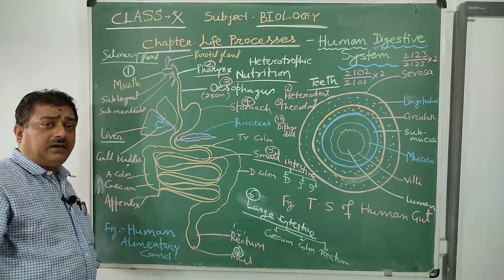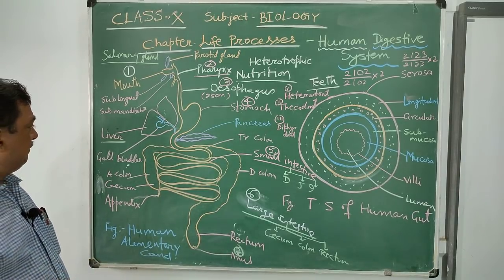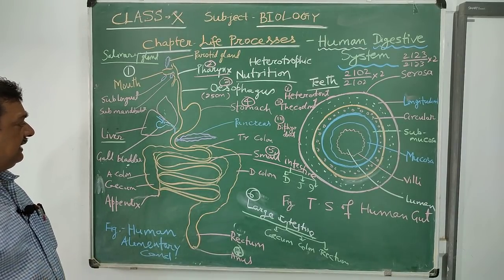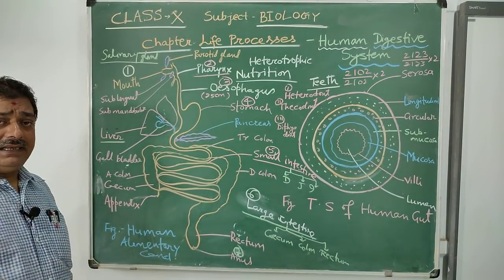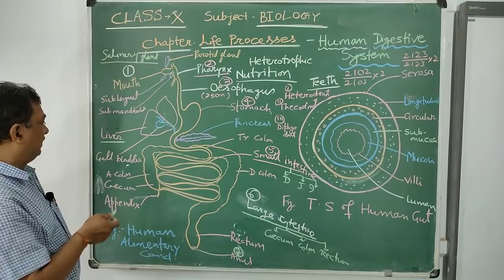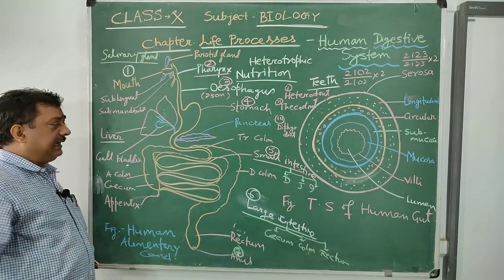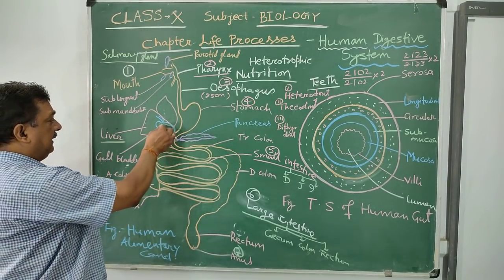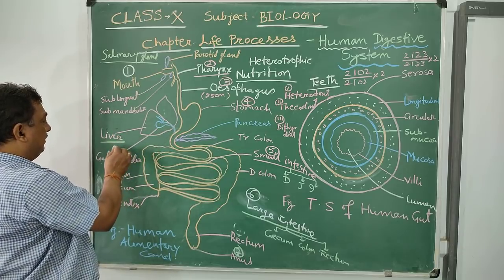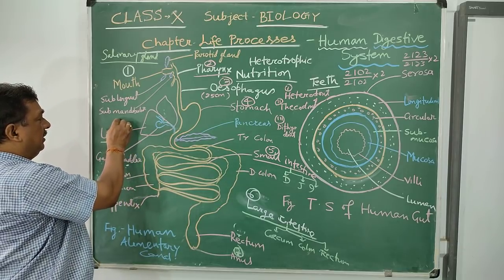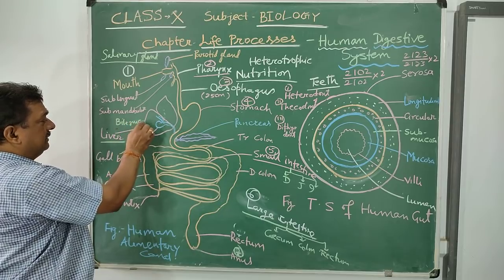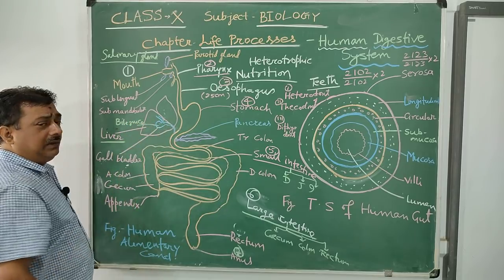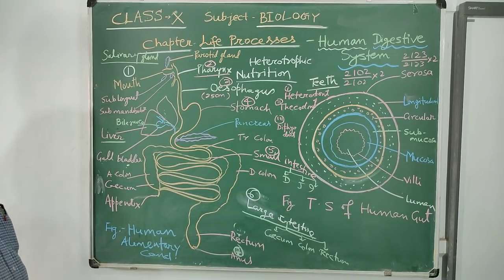The liver is also called hepatic, and the duct arising from the liver is called the hepatic duct. The liver is also a type of exocrine gland, and it produces bile juice. Bile juice is stored in the gallbladder. Bile juice has no enzyme.